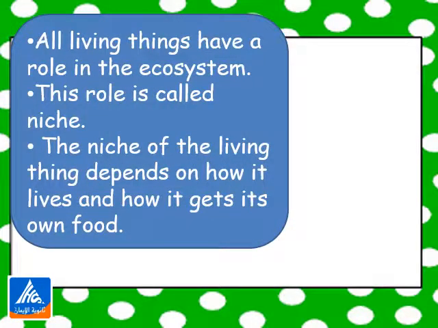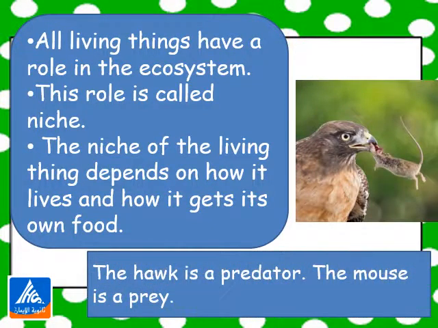All living things have a role. Role means a work or a job or a function. So all living things, which are the biotic factors, have a role in the ecosystem. This role is called niche. The niche of the living thing depends on how it lives and how it gets its own food. So, as you see in this figure, the hawk is a predator and the mouse is a prey. So the niche of the hawk is predator and the niche of the mouse is prey.